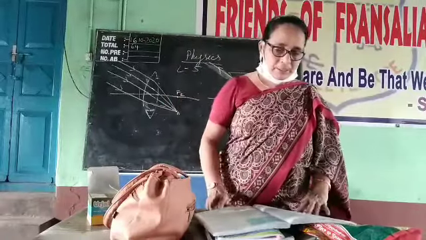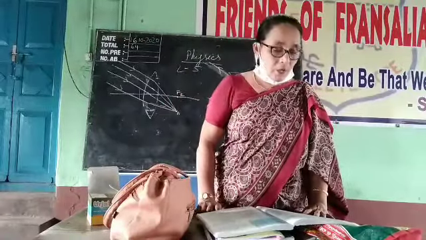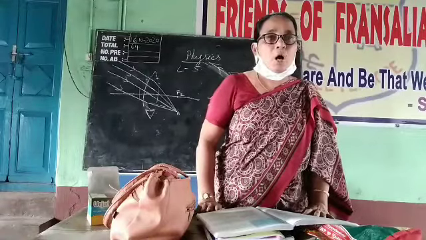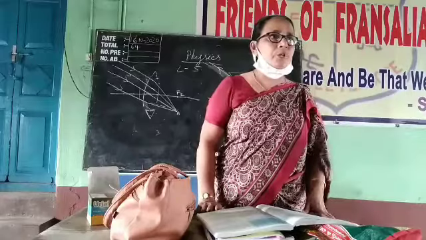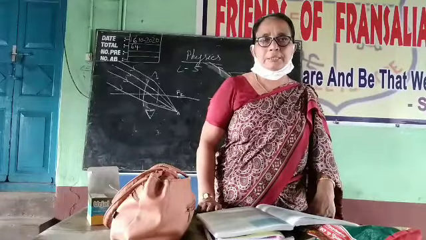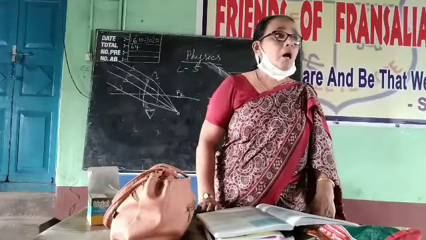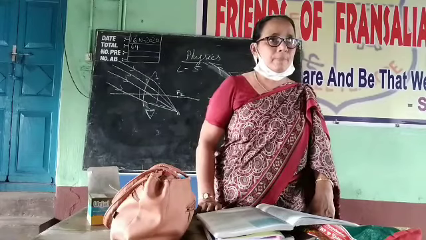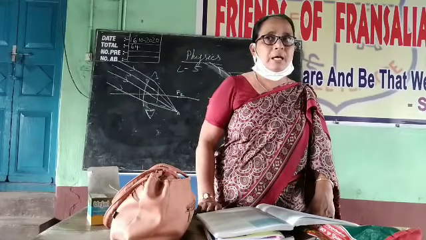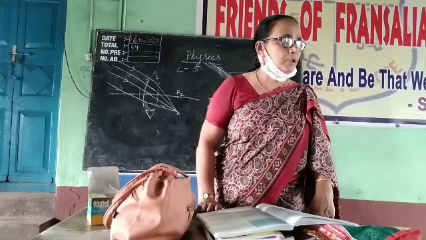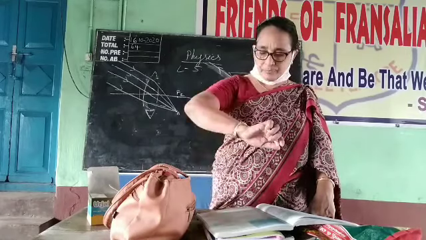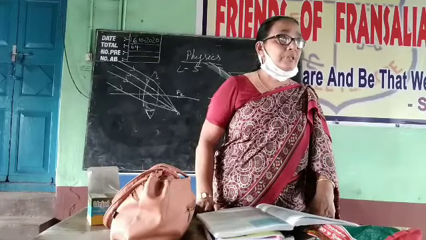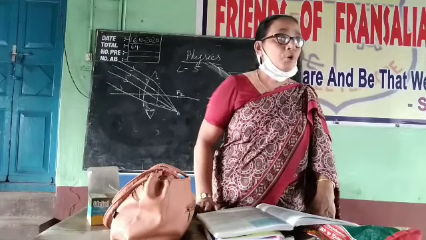Okay. Now next we have to learn formation of image by a lens, how we can form the image. If we keep a lens in front of the object, we can form the image. Here mainly we are learning how to draw the ray diagram. In spherical mirrors we learned how to draw ray diagrams. Does anybody remember the convenient rays? Four rays were there.